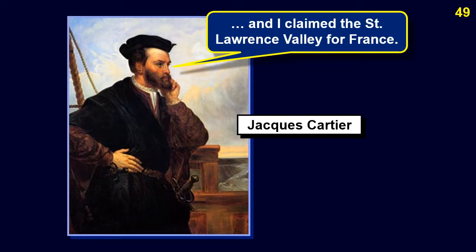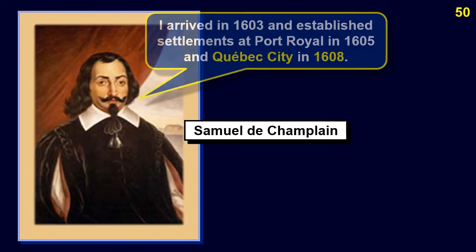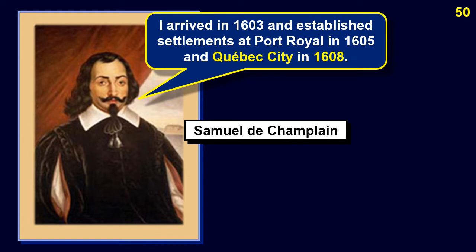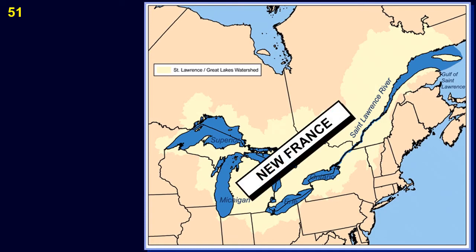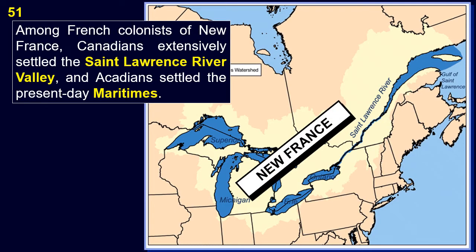Cartier claimed the St. Lawrence Valley for France. French explorer Samuel de Champlain arrived in 1603 and established the first permanent European settlements at Port Royal in 1605 and Quebec City in 1608. Among French colonists of New France, Canadians extensively settled the St. Lawrence River Valley, and Acadians settled the present-day Maritimes.